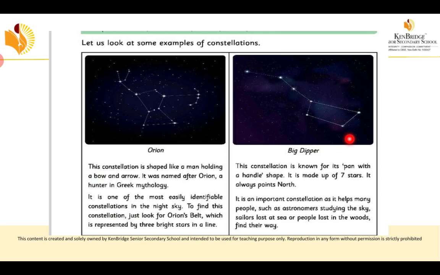See the next one, the Big Dipper. This constellation is known for its pan and handle shape. See this, it's like a pan. It is made up of 7 stars. So if we connect these 7 stars, we will get this shape. So these are all examples of constellations.